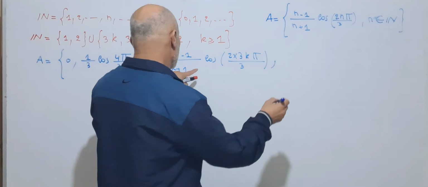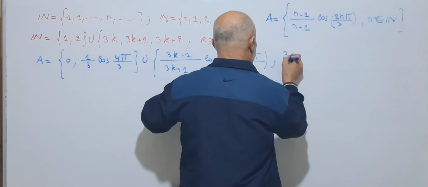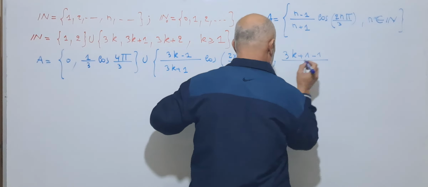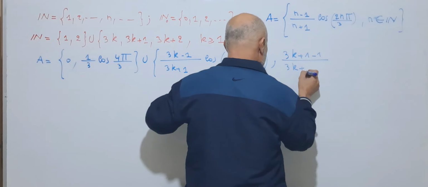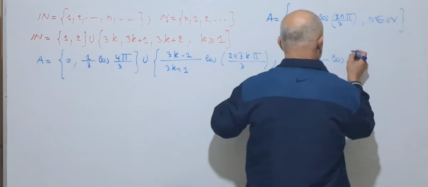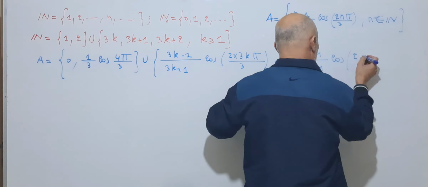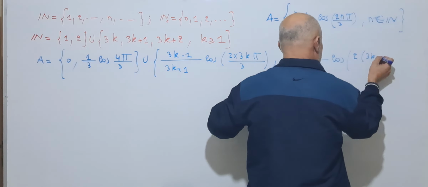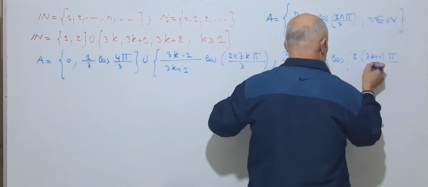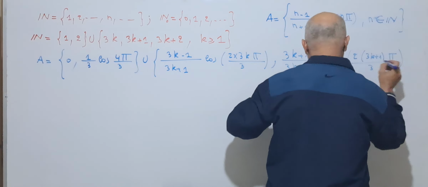For 3k plus 1, we get (3k plus 1 minus 1) over (3k plus 1 plus 1) cosine 2 times (3k plus 1) pi over 3.